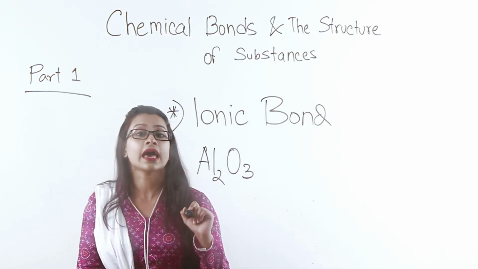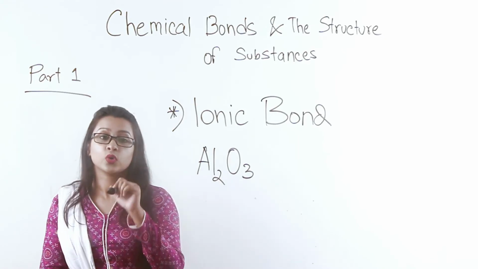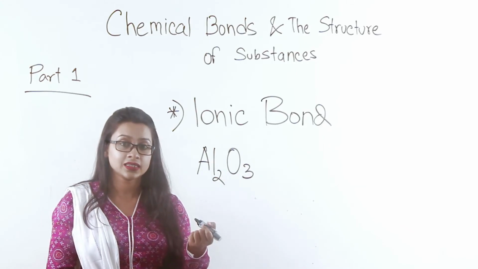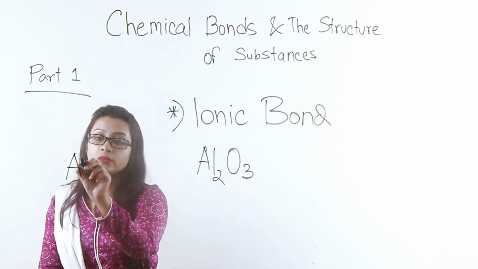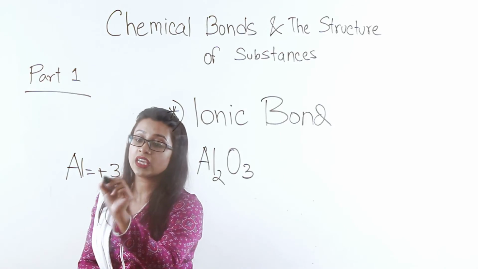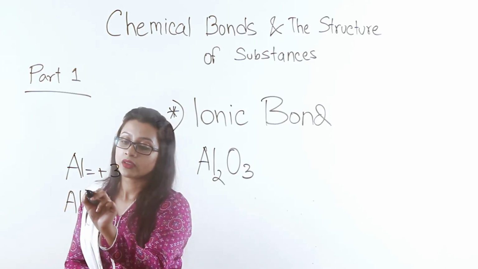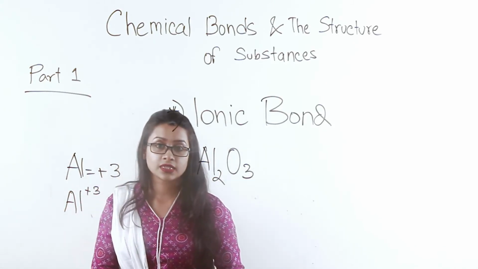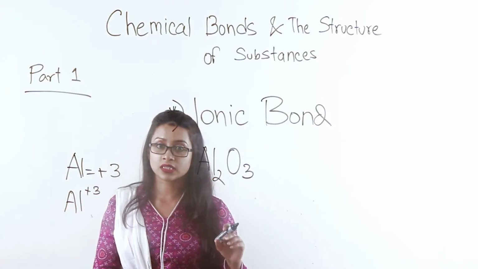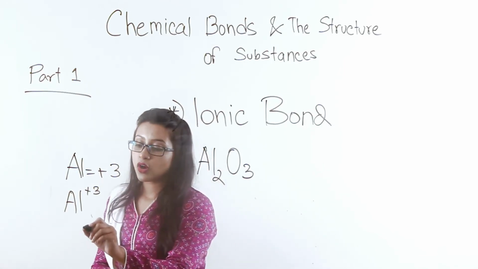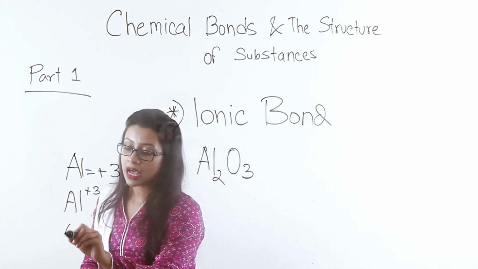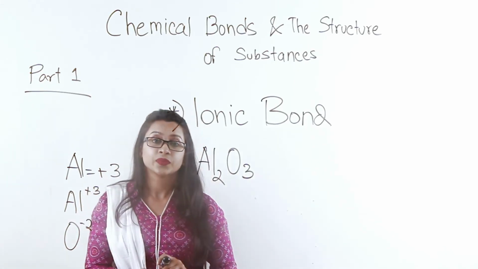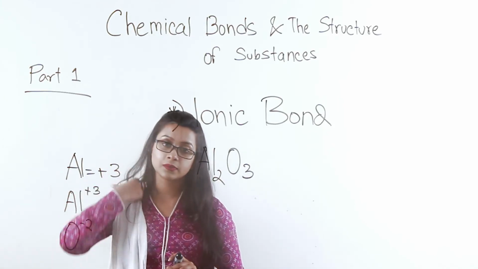And since aluminium is a metal, being a member of group 3 gives it a valency of +3, forming an ion of +3. What happens in case of an oxide ion, an ion of oxygen? In case of oxygen, it forms an ion of -2. So it needs 2 electrons to form a complete octet.